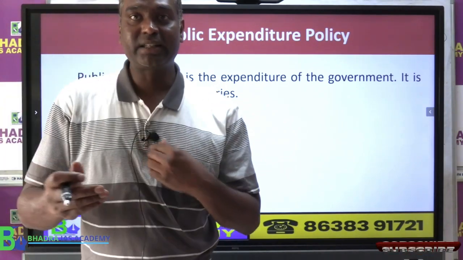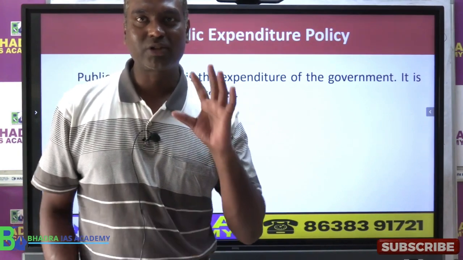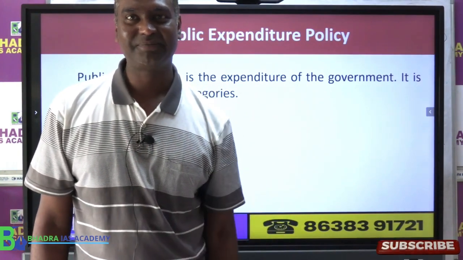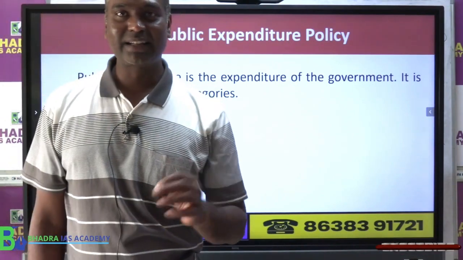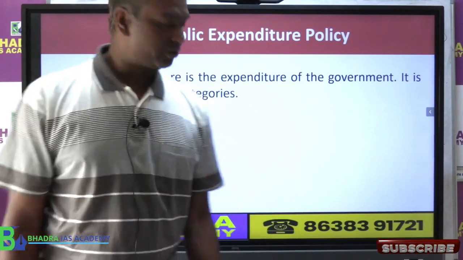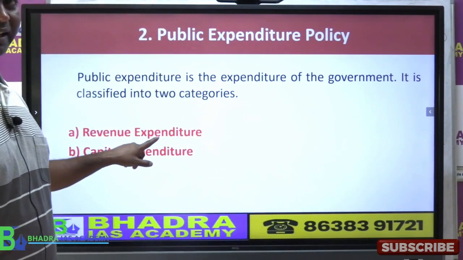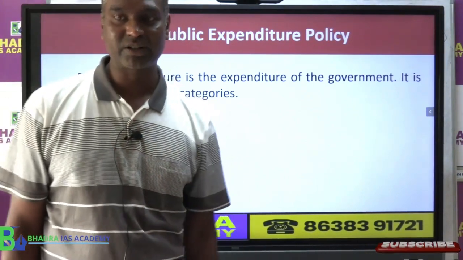It is the expenditure of the state government by which state government का कुछ asset नहीं बनता है. And what is the capital expenditure? जिस एक्सपेंडिचर के द्वारा गवर्नमेंट का असेट क्रिएशन होता है. So here asset creation does not happen, here asset creation happens. That is the main difference, right?